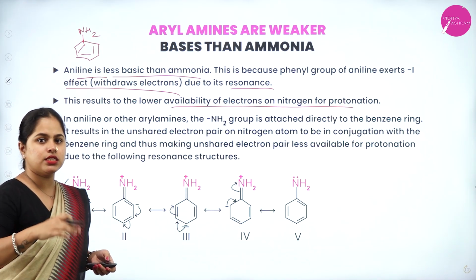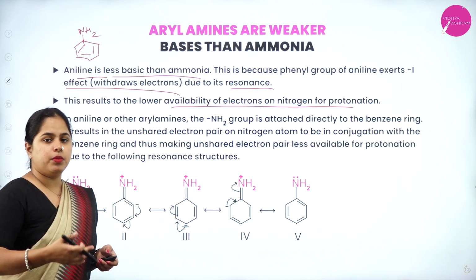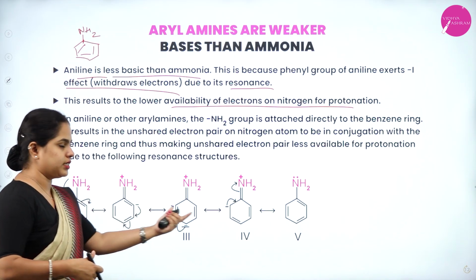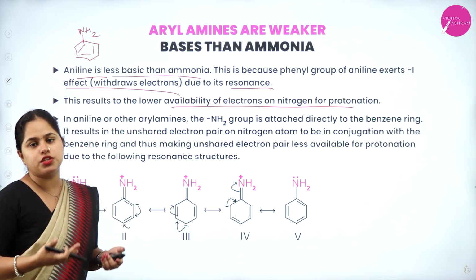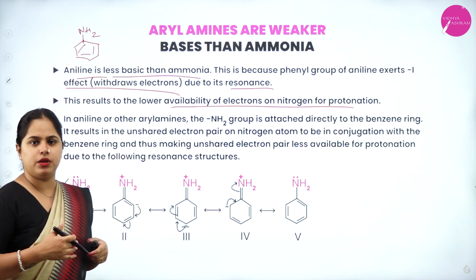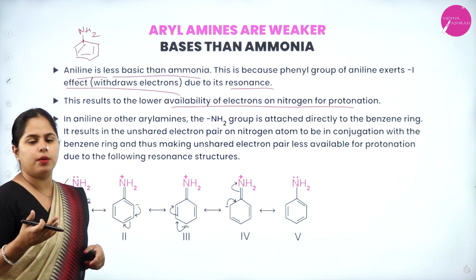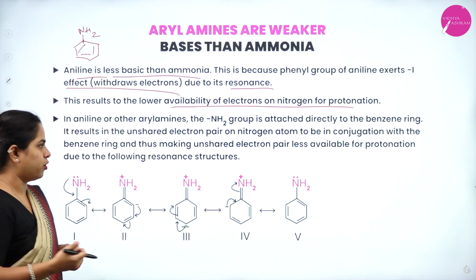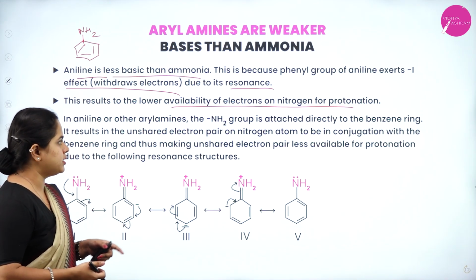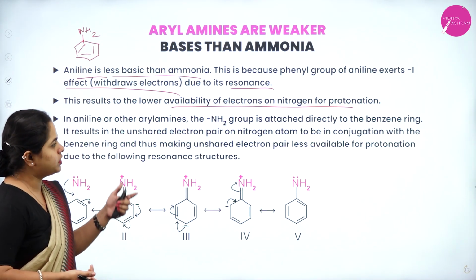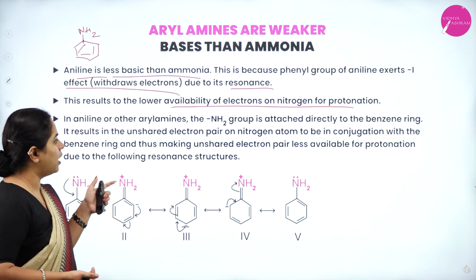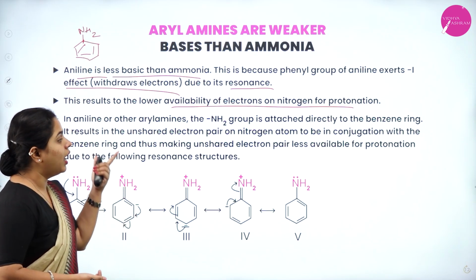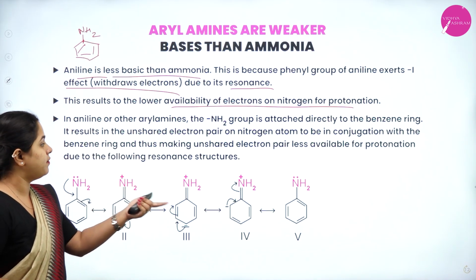In case of alkyl amines, the electrons were more available because it is an electron donating group. But in case of aryl amines, due to the resonance, the electrons will be less available. Right? Because if it is less available, the reaction will be slow. So, the nitrogen will not be much available for protonation. In aniline or other aryl amines, the NH2 group, that is the amino group, is attached directly to the benzene ring. It results in the unshared electron pair on the nitrogen atom being in conjugation with the benzene ring, thus making the unshared electron pair less available for protonation.